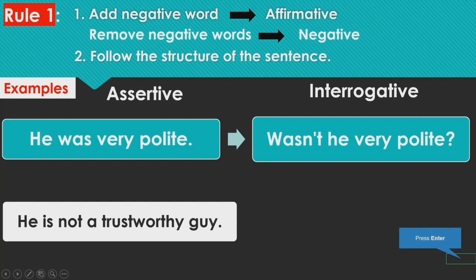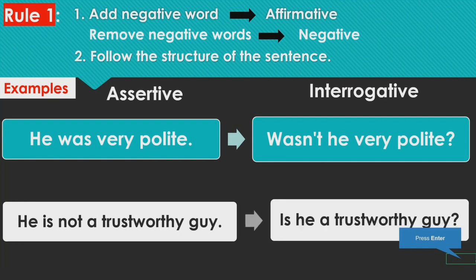So while converting into interrogative, we will remove this word and we will use this verb is in the beginning of the sentence, and at the end a question mark instead of a full stop. So "He is not a trustworthy guy" in an assertive sentence is changed into "Is he a trustworthy guy?" The expected answer is no, he is not. This is called the rhetorical type of question that we'll see in the next slide.